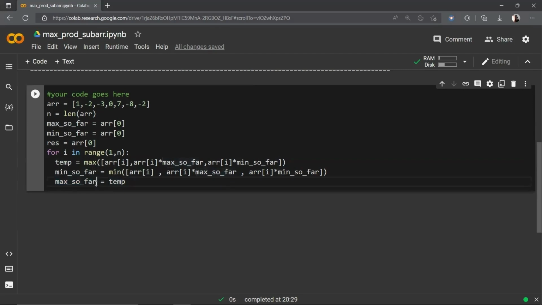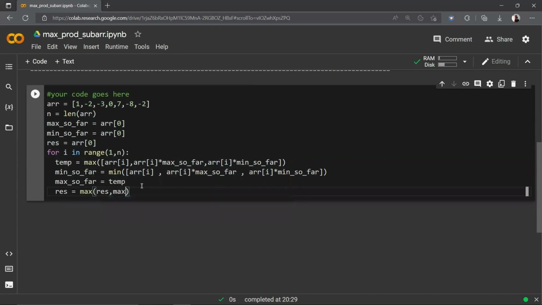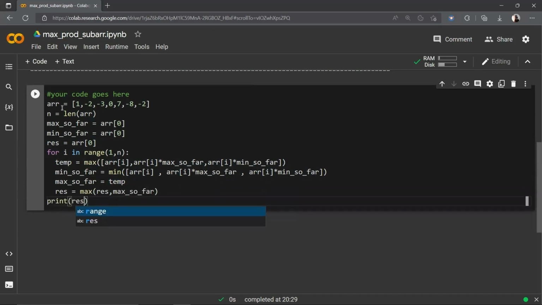So we need to compare this with result. We need to check if result is smaller than maximum so far, then we need to update it. So let us write result is equal to maximum of result, comma, max so far. And finally, let's print the result. Print result. Let's run the cell and check out what answer we are getting.